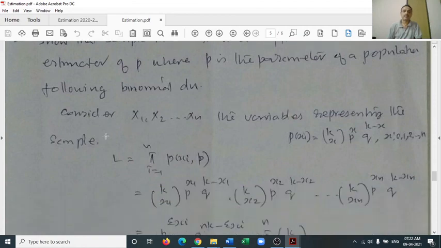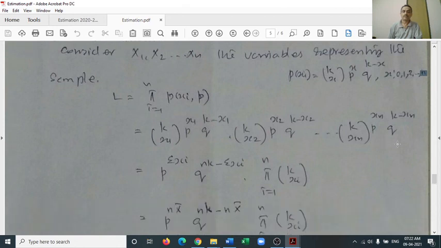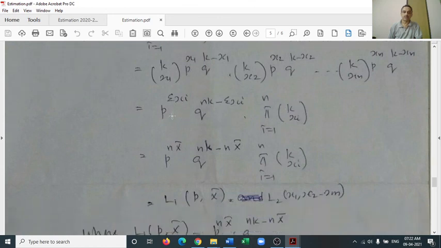So we have the sample, now the likelihood function. Here in the equation of binomial distribution, we write k instead of n, because n is already considered as the sample size. So we take binomial with k and p. So this is the product, and this is the simplified equation. We consolidate similar terms and write sigma xi as n x bar.